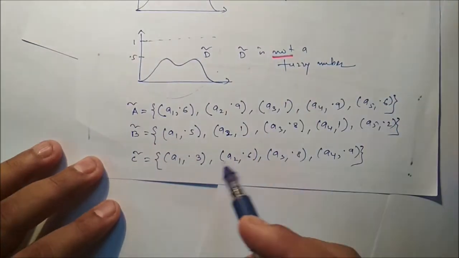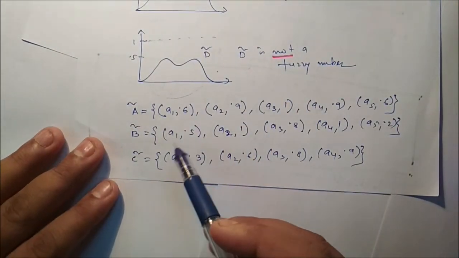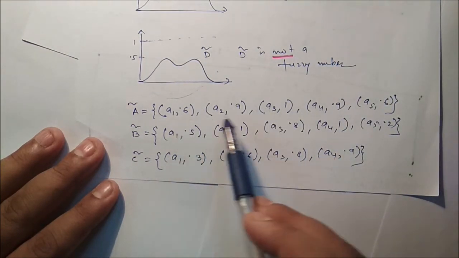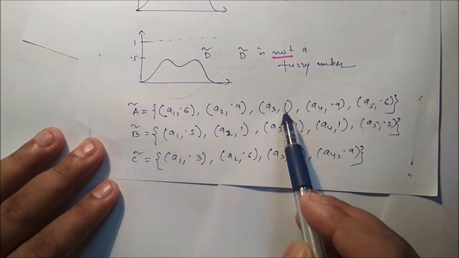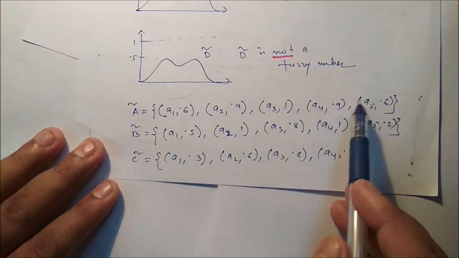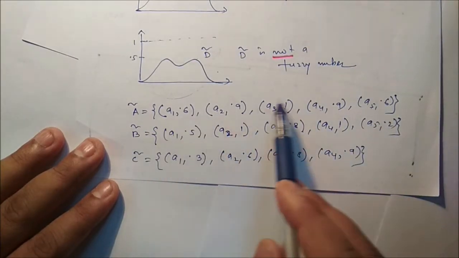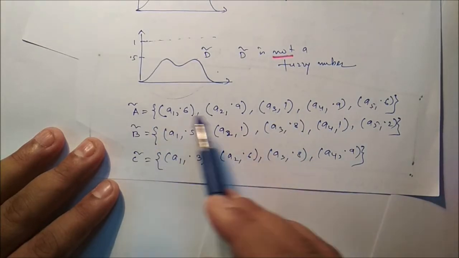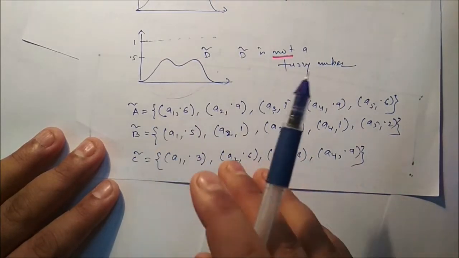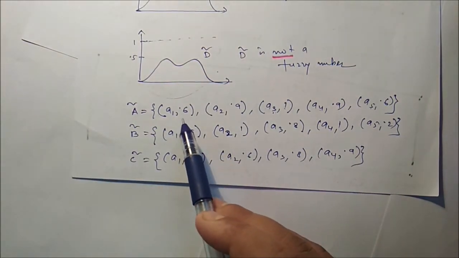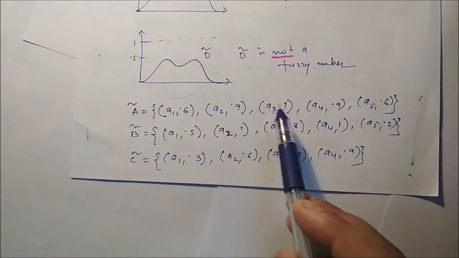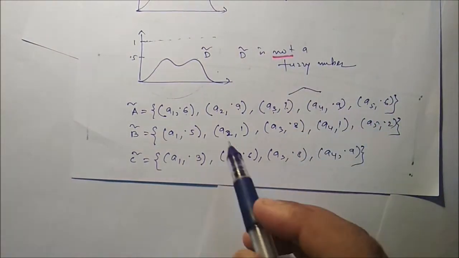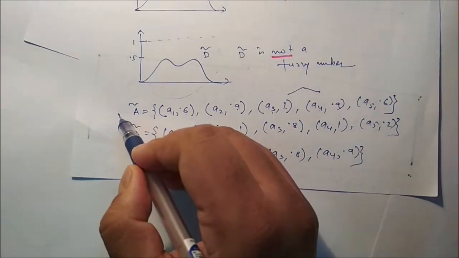Now we can see three discrete fuzzy sets. Elements are A1, A2, A3, A4 and A5. Here there is an element with membership value 1, so it is a normal fuzzy set, because its core is non-empty. The core of A is A3. And you can see it is first monotonically increasing, 0.6, 0.9, then 1, then 0.9, 0.6. So monotonically increasing, then decreasing. So definitely it is a fuzzy number.